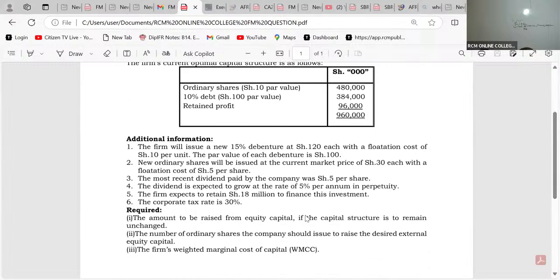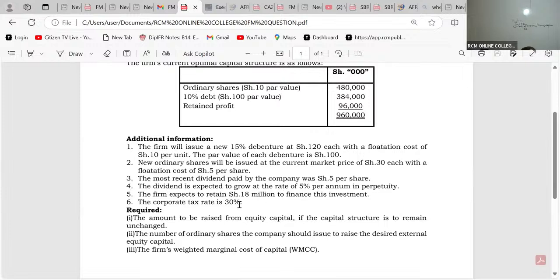Additional information. The firm will issue a new 15% debenture at shillings 120 each with a flotation cost of shillings 10 per unit. The par value of each debenture is shillings 100. The new ordinary shares will be issued at the current market price of 30 each with a flotation cost of 5 per share. The most recent dividend paid by the company was 5 per share. The dividend is expected to grow at the rate of 5% per annum in perpetuity.